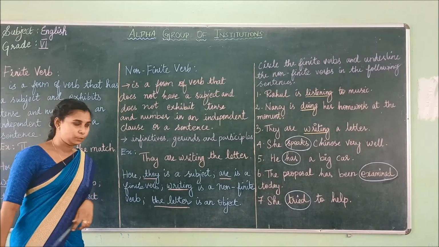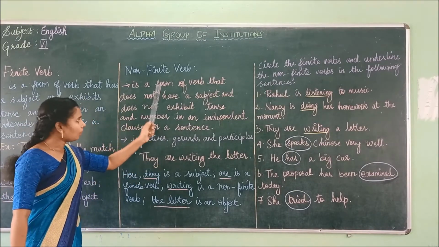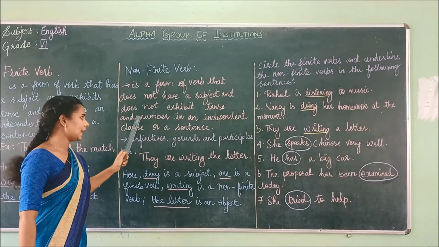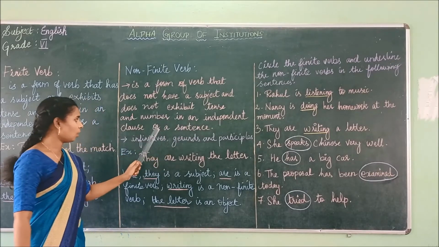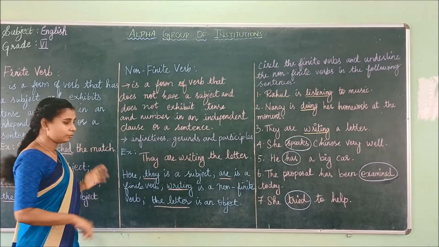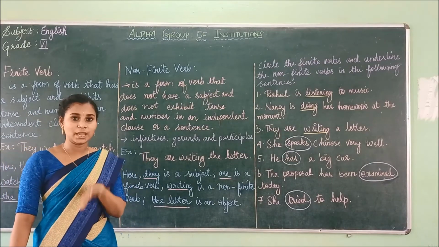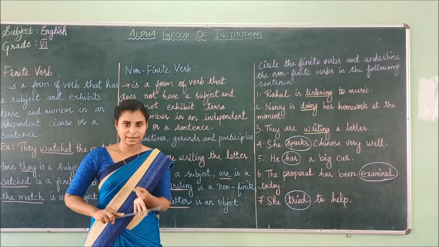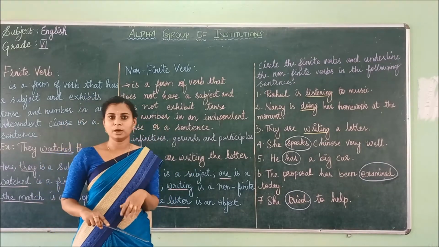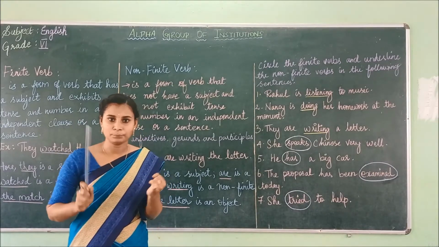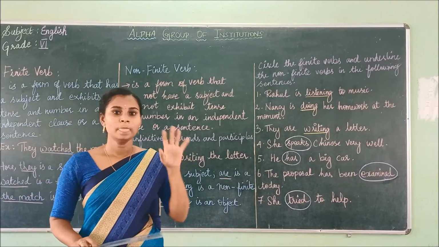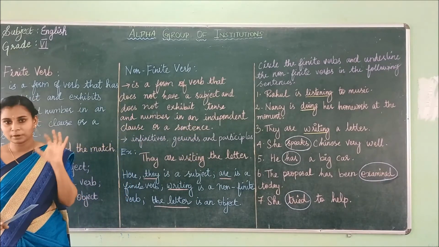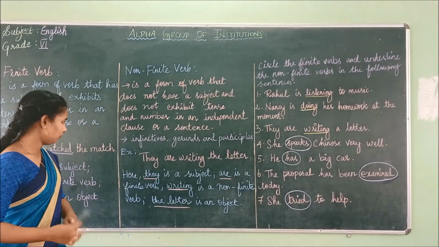In the finite verb, we have seen that the verb changes in terms of person, tense and number. But in the non-finite verb, it doesn't change in terms of person, number or tense. So we have no action in this form; they don't perform any action.